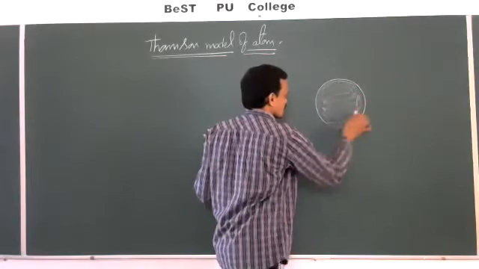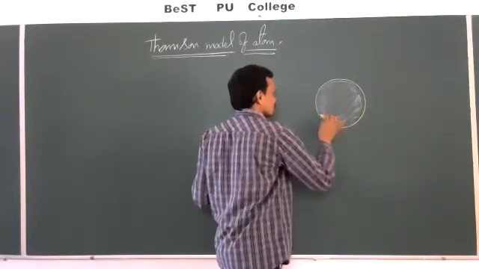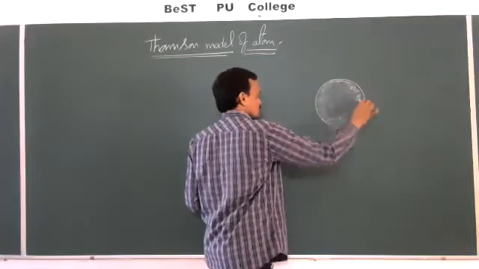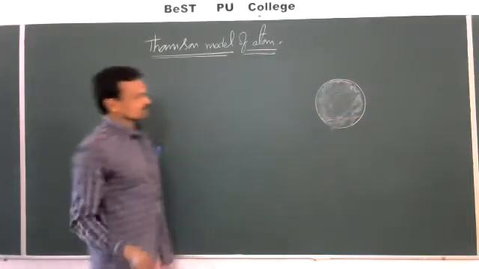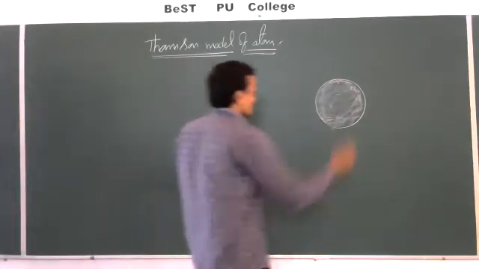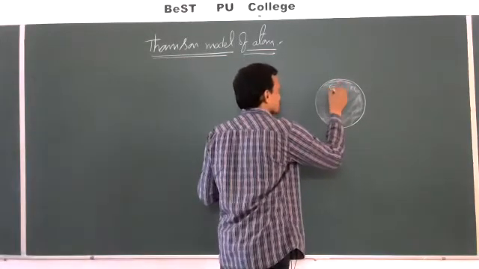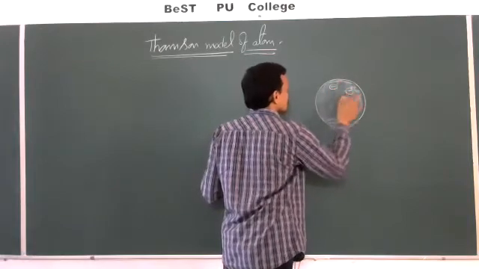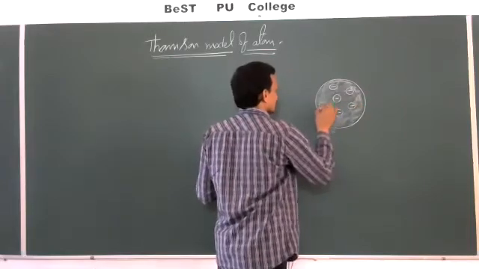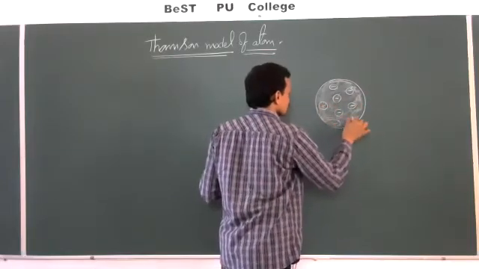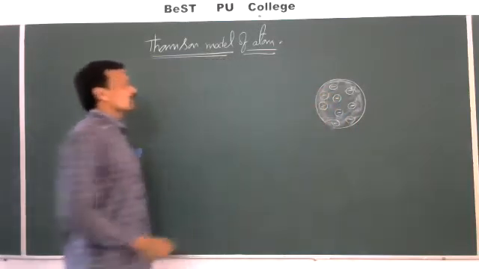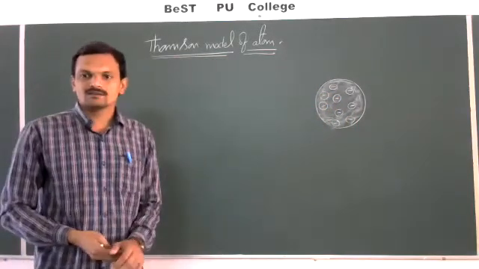The positive charge as well as the mass particles, all neutrons even, are distributed evenly, and the electrons are embedded in this positive charge, like this. So this is the model of atom which was proposed by J.J. Thomson.